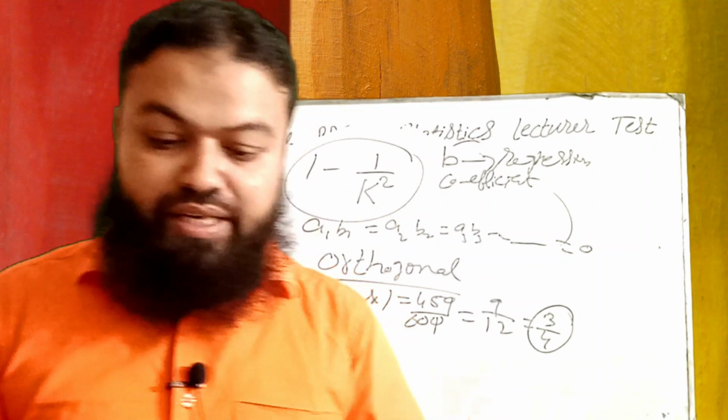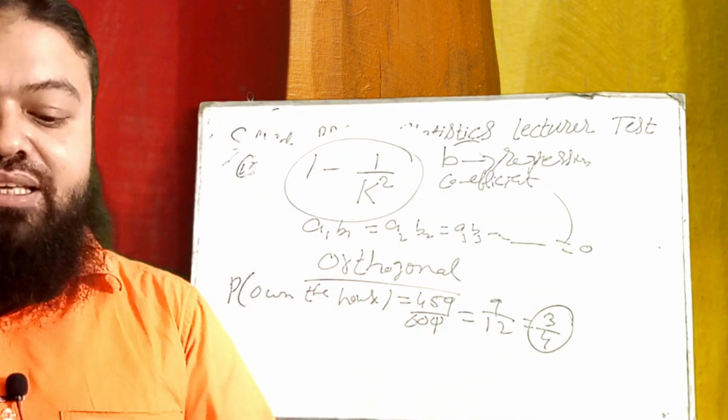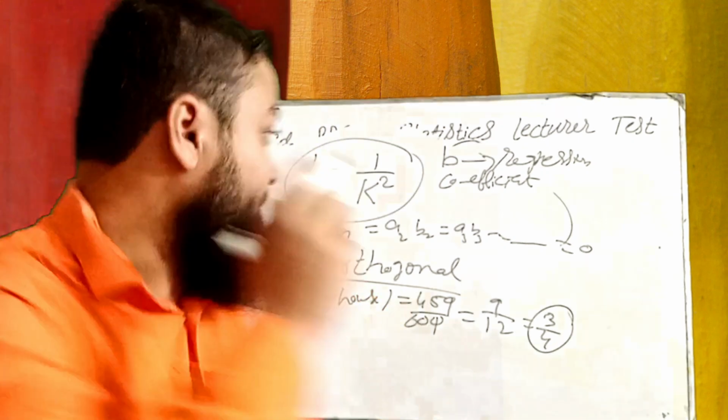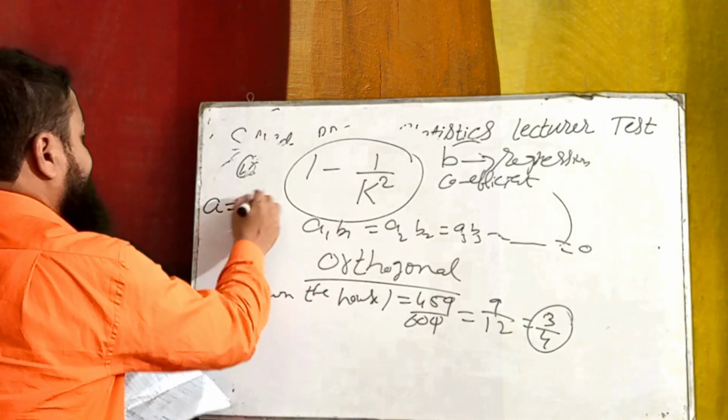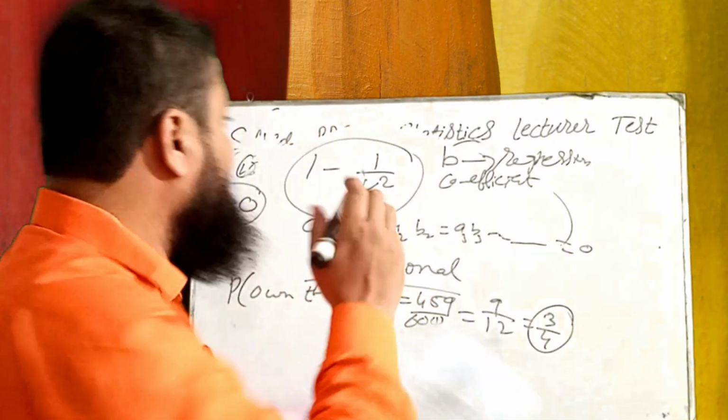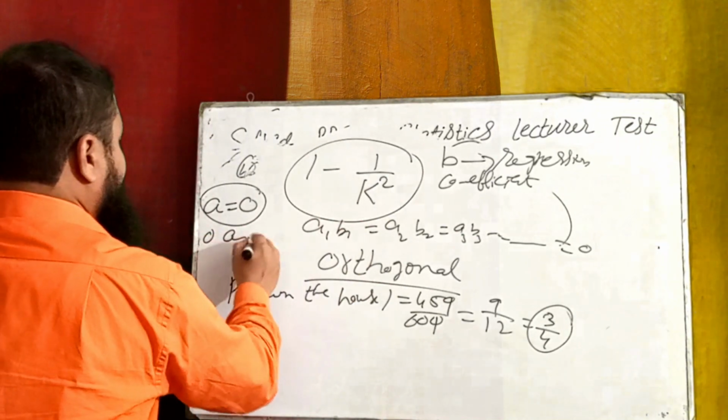Next, if there exists no linear relationship between two variables, then which of the following does not hold? a is equal to 0 does not hold. Dummy variable takes only 0 and 1.